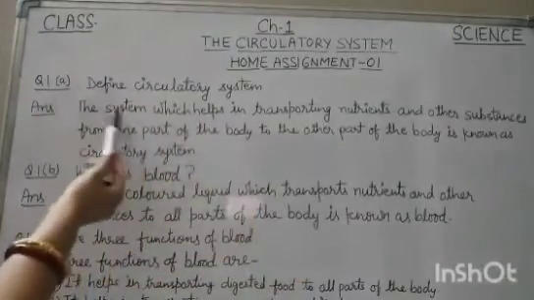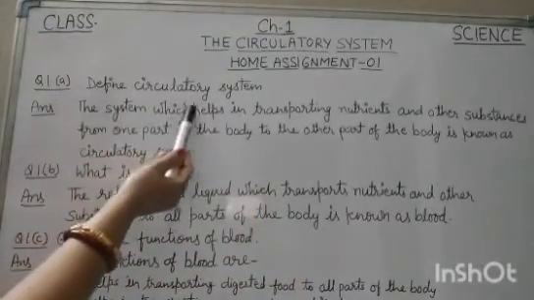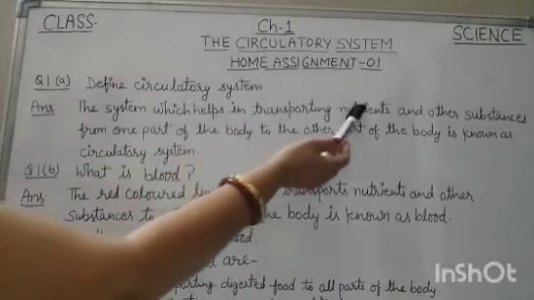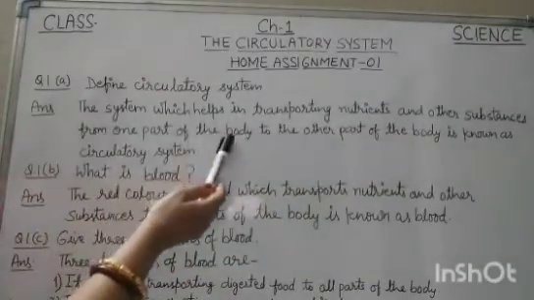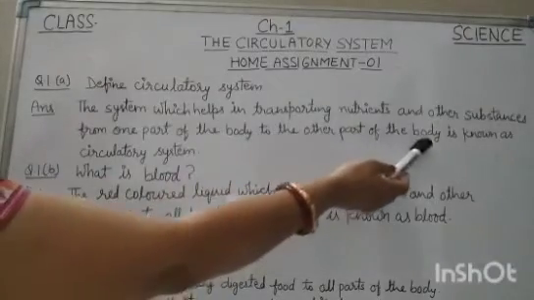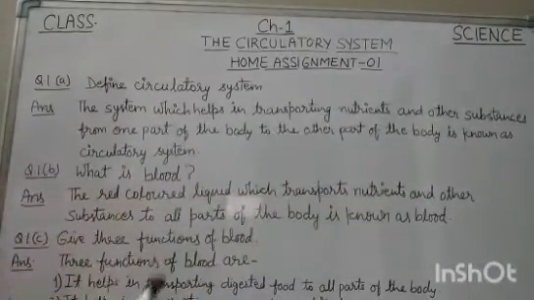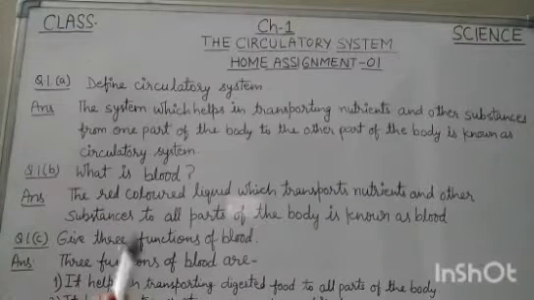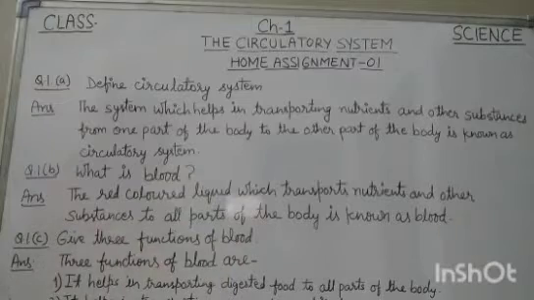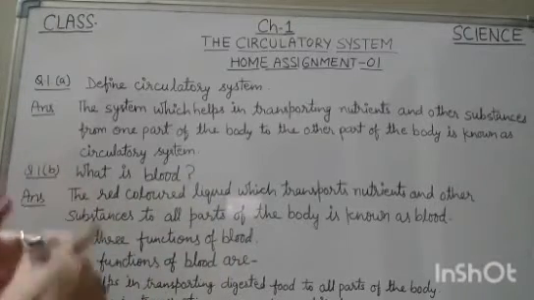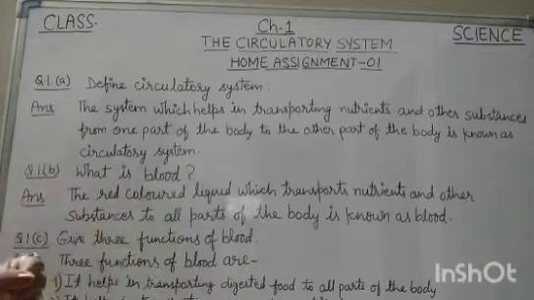So the answer will be the system which helps in transporting nutrients and other substances from one part of the body to the other part of the body is known as circulatory system. And we all know the circulatory system comprises the heart, the blood and blood vessels, including arteries, veins and capillaries.